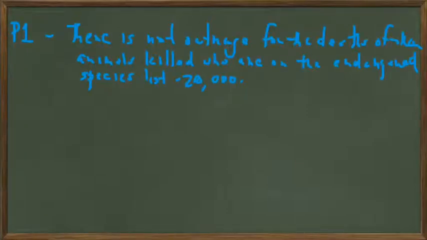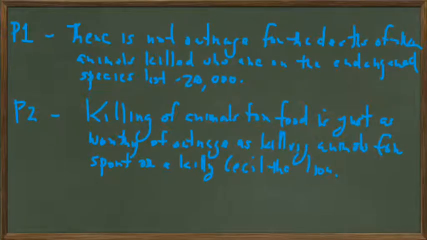So in reading the article, let's see if you came up with the same premises that I did, or similar premises. So I have as premise one: there is not outrage for the deaths of other animals killed who are on the endangered species list. There are 20,000 animals on that list. Premise two: killing of animals for food is just as worthy of outrage as killing animals for sport, or as the killing of Cecil the lion.